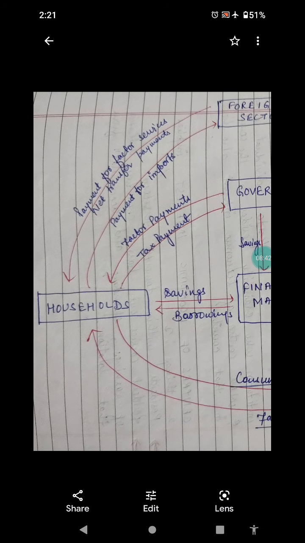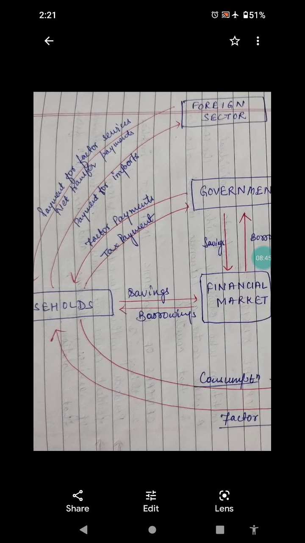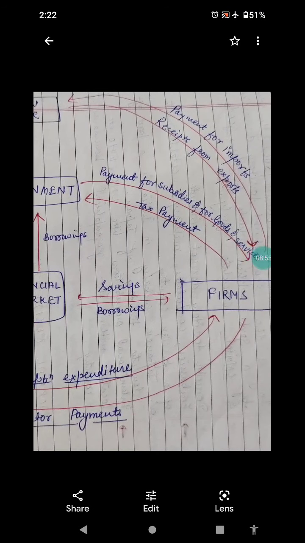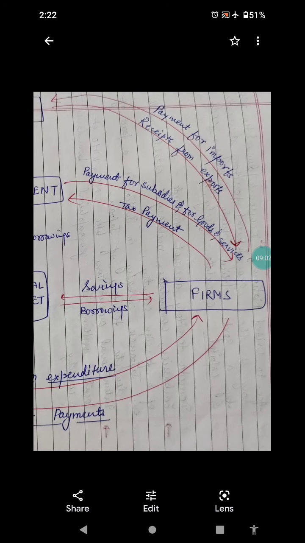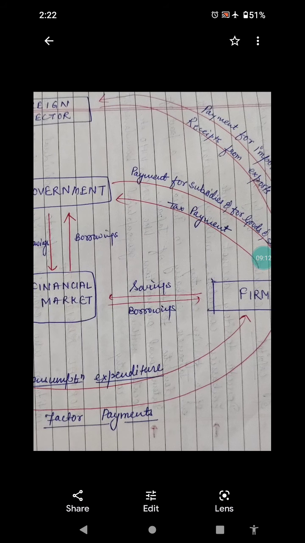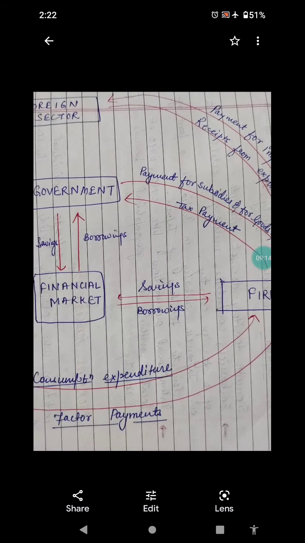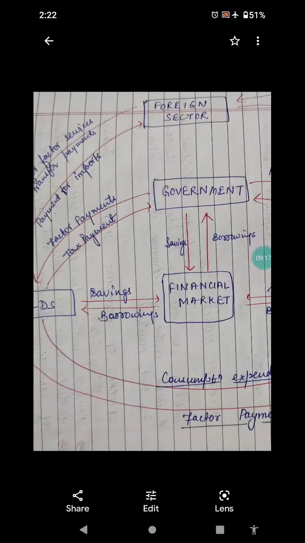Then we have these households. They also pay taxes, that is citizens. They pay taxes to the government, and they also receive factor payments at times if required. Then these are the firms. Firms also make tax payments, GST or VAT or something, and they also receive payment of subsidies if available in any government policy for their goods and services. So likewise, a flow of money is maintained between government and firms, and between household and government also.